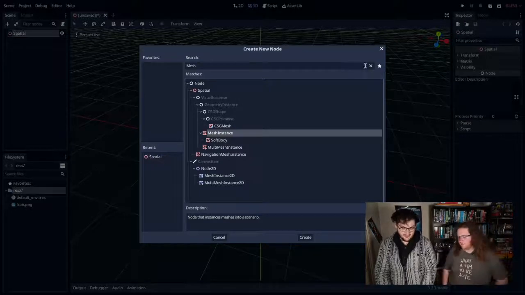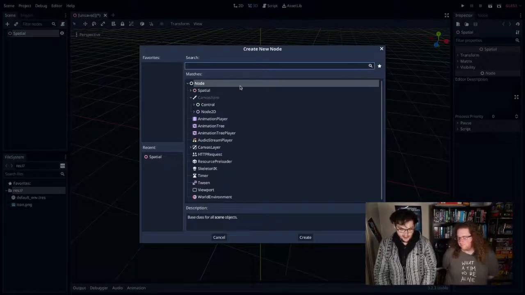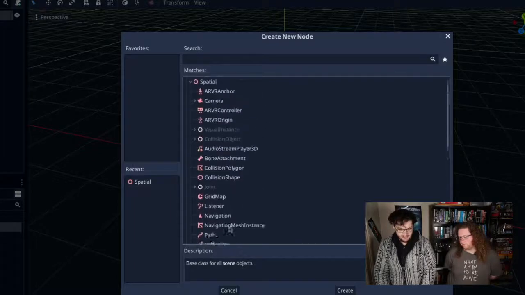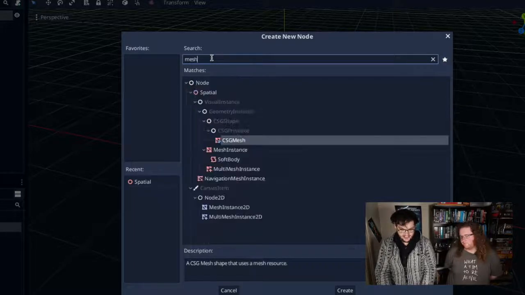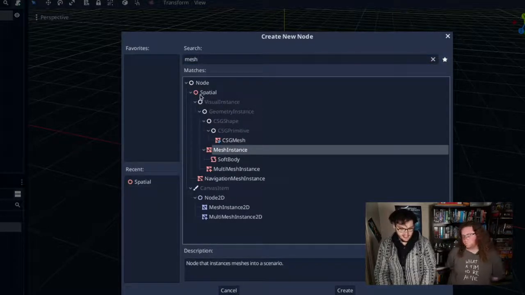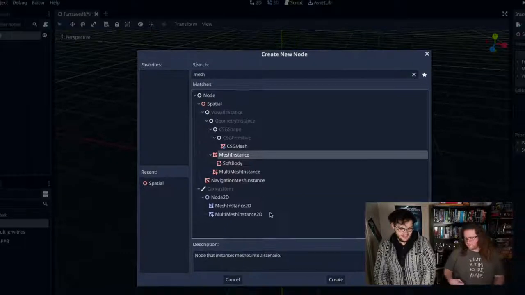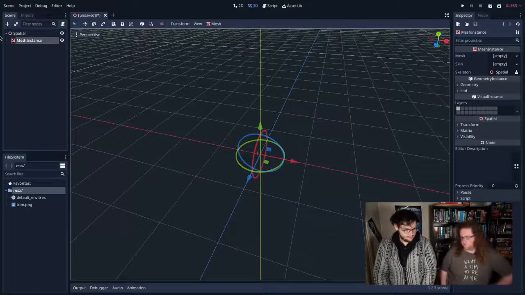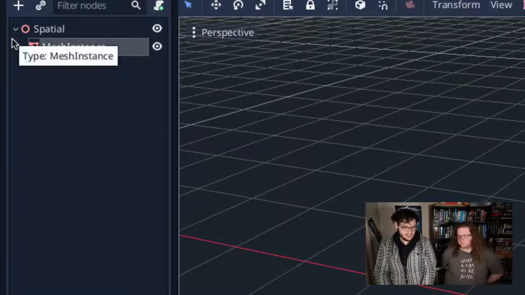One helpful thing about Godot's node adding UI is it actually shows you the framework, the relationship between things. So you see Node is the top of all things, below that is Spatial, and then we can go down and find our mesh. But if I just filter, so if I type mesh, you'll see that MeshInstance descends from Node, and so on and so forth. A mesh is basically just something that will hold a 3D model in it. So now I have a mesh instance as a child to my spatial node.